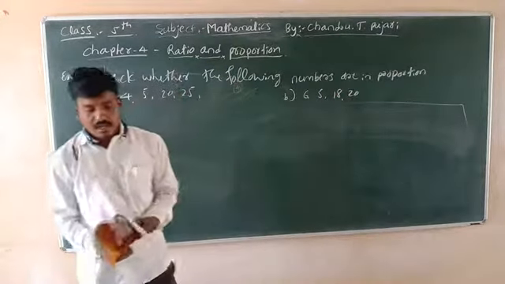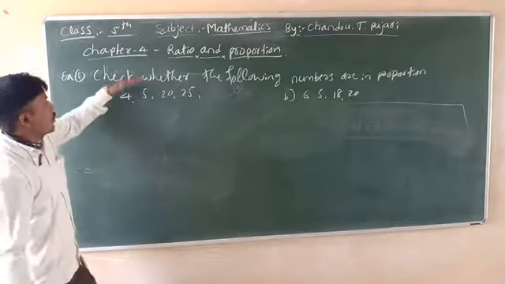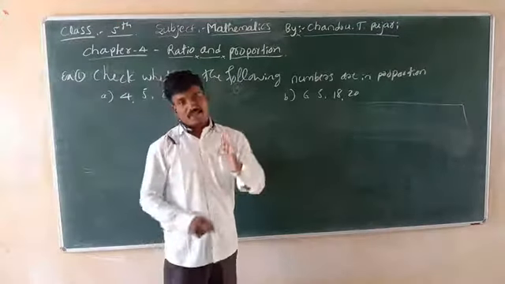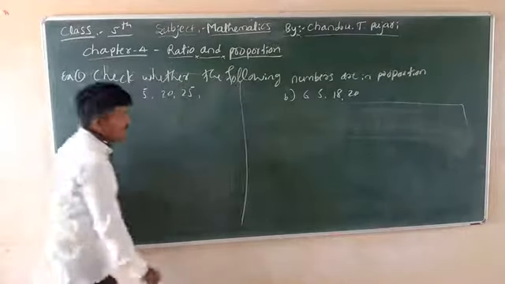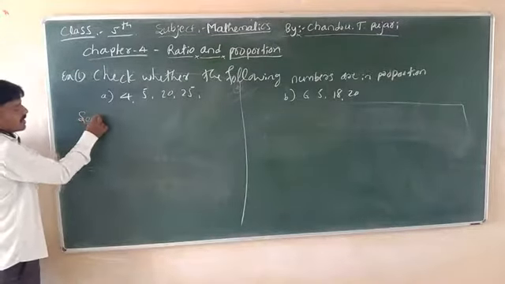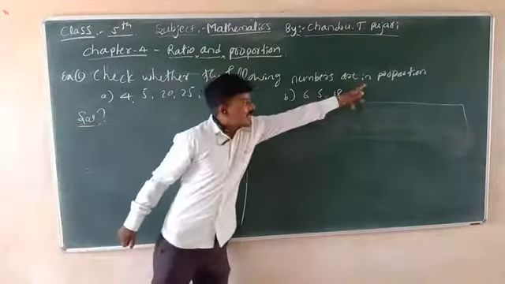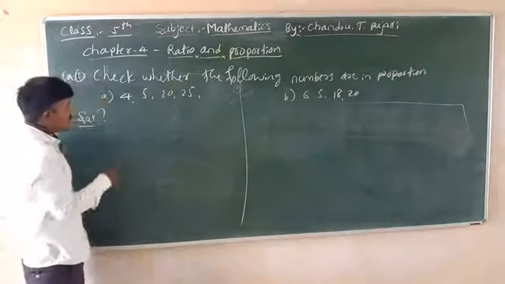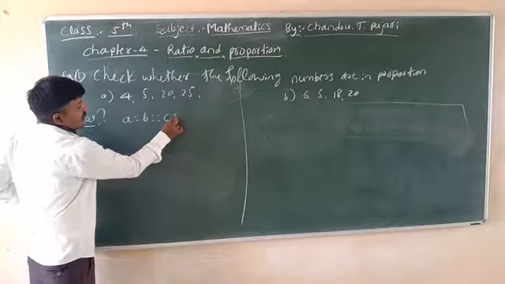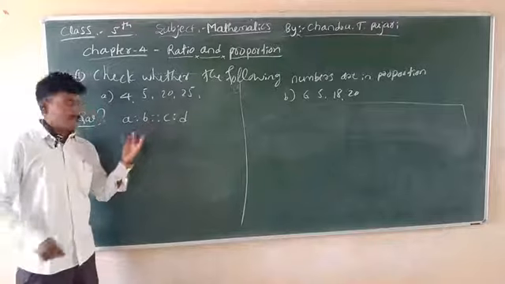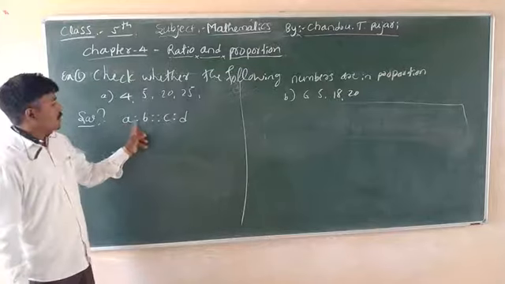Okay, listen here. The question is, check whether the following numbers are in proportion. The solution of the first one is very easy. Listen carefully. Our standard form of proportion is A ratio B proportion C ratio D. Next, we can substitute the values. There are four terms here: 1, 2, 3, 4.